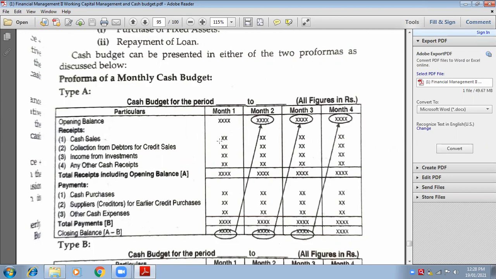Okay. So suppose you have earned total incomes of 50,000. So 40,000 opening balance and 50,000 incomes. So total will be A. Total incomes means total receipts. Here you will not consider incomes as incomes. You will write incomes as receipts and expenses as payments.